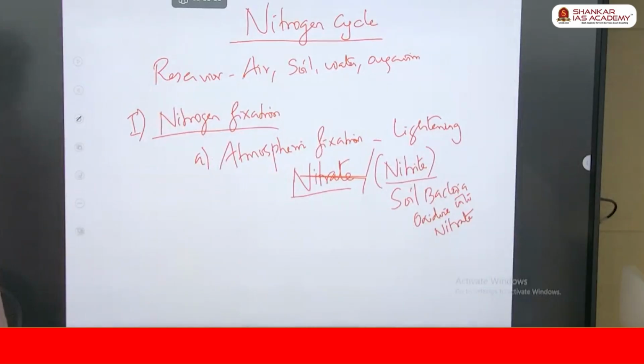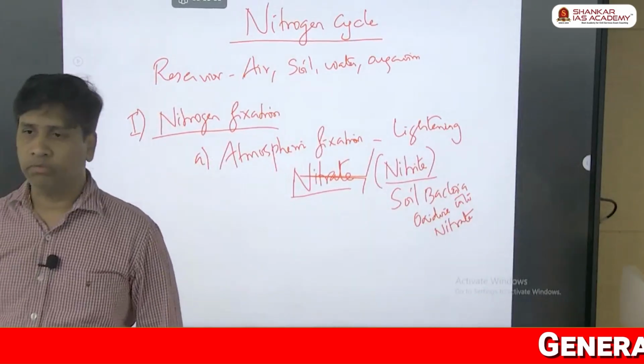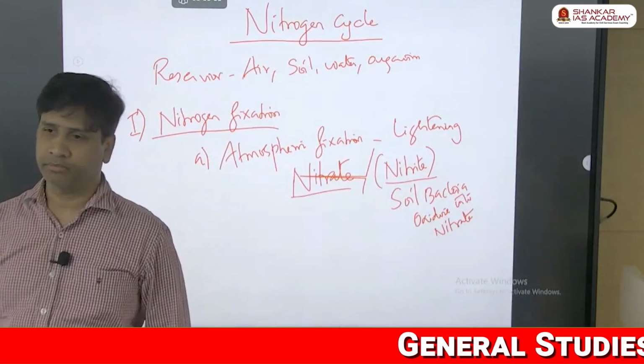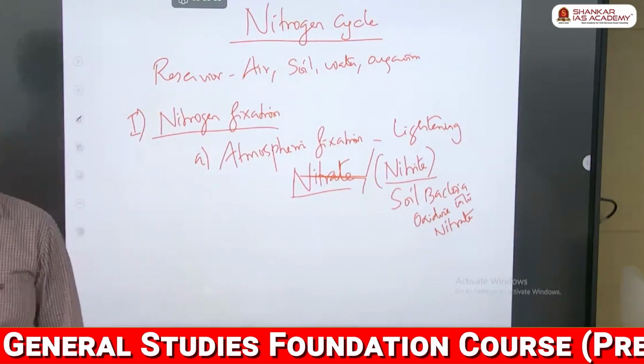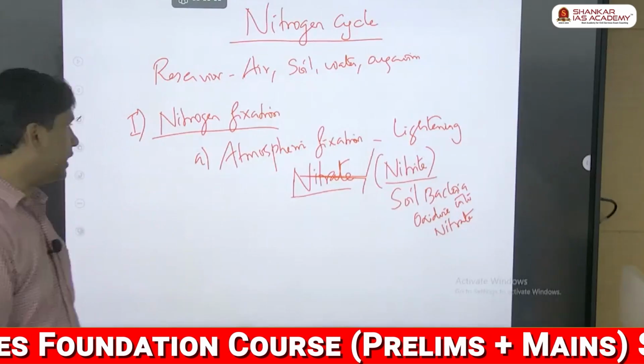That is a soil bacteria. I will tell you what that bacteria is. The soil bacteria will oxidize it into nitrate, and the nitrate is taken by the plant. This is one way your nitrogen can be fixed. Okay, is there any other method?